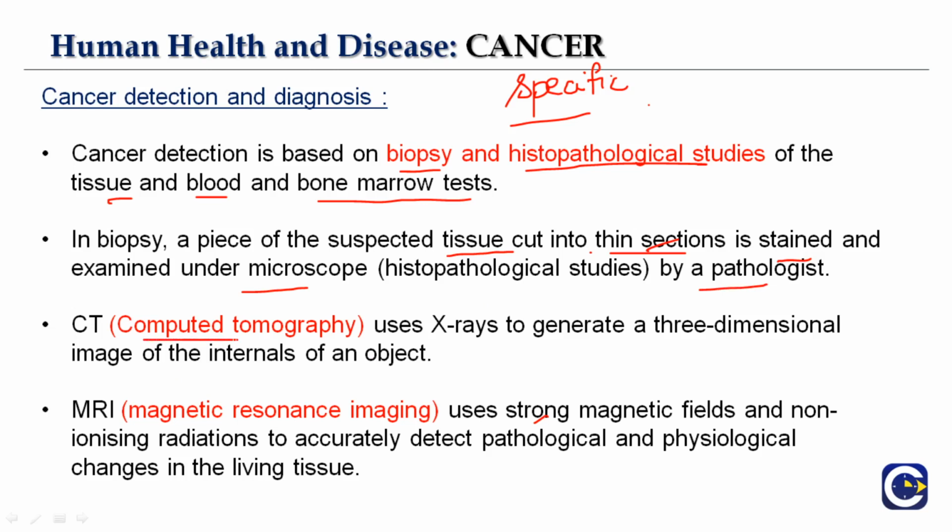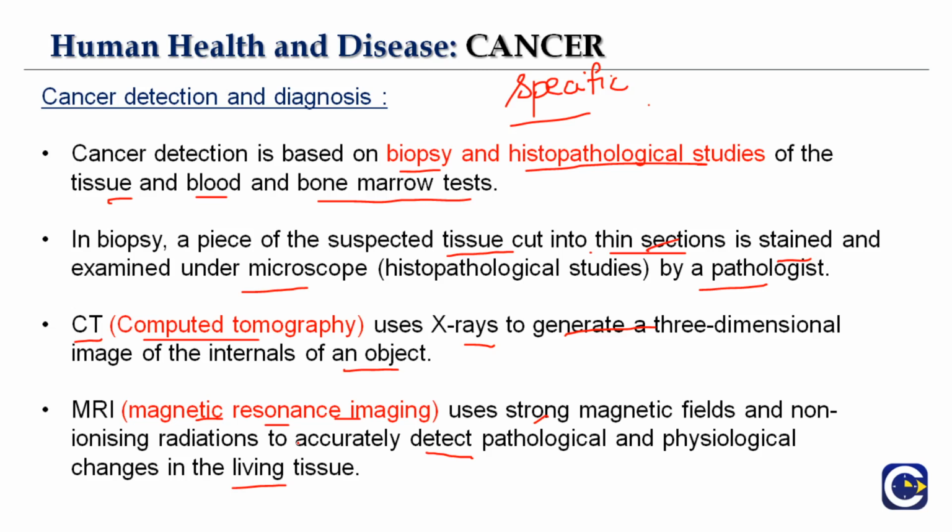And next is computer tomography, which is called CT, and uses X-rays to generate a 3-dimensional image of the internals of an object. So we are viewing it. Next, we go for an MRI, which is called magnetic resonance imaging, and this uses a strong magnetic field and non-ionizing radiations to accurately detect the pathological and physiological changes in the living tissue. To get the result, it might take even 2 weeks. So this is a cancer detection and diagnostic measure that we carry out.